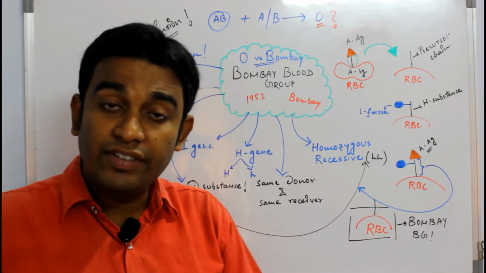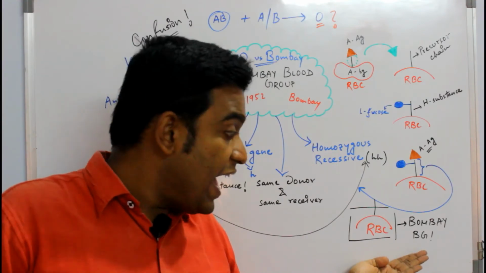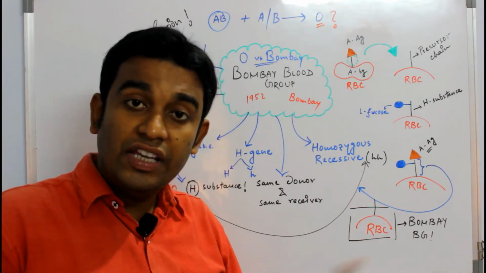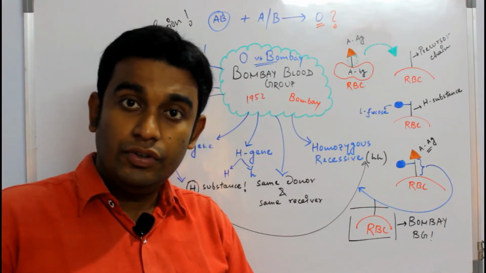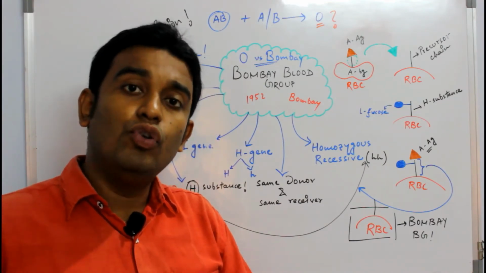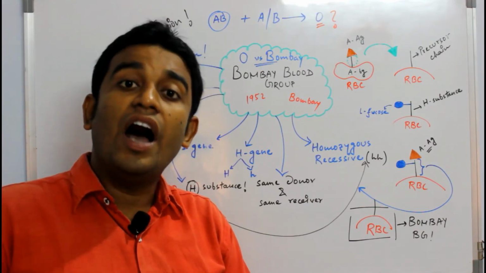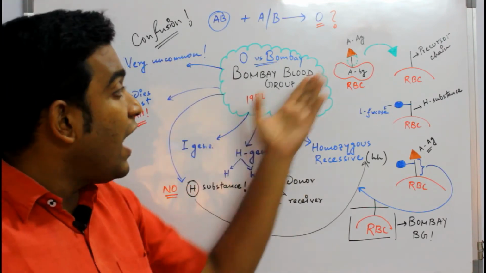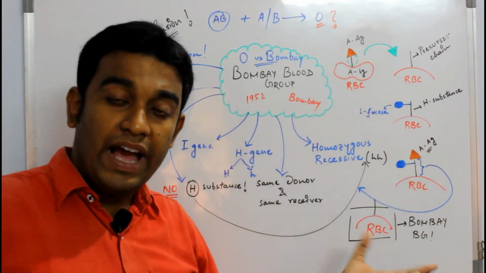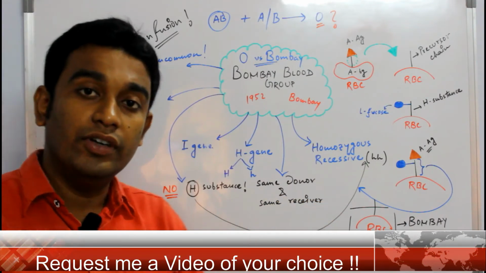Let me repeat that once again. The person who has Bombay blood group will have antibodies against A, B and H. So, if we do not take care at the time of blood transfusion, it may create a huge incompatibility. That is why those who have this Bombay blood group as their characteristic require the same donor and the same receiver.